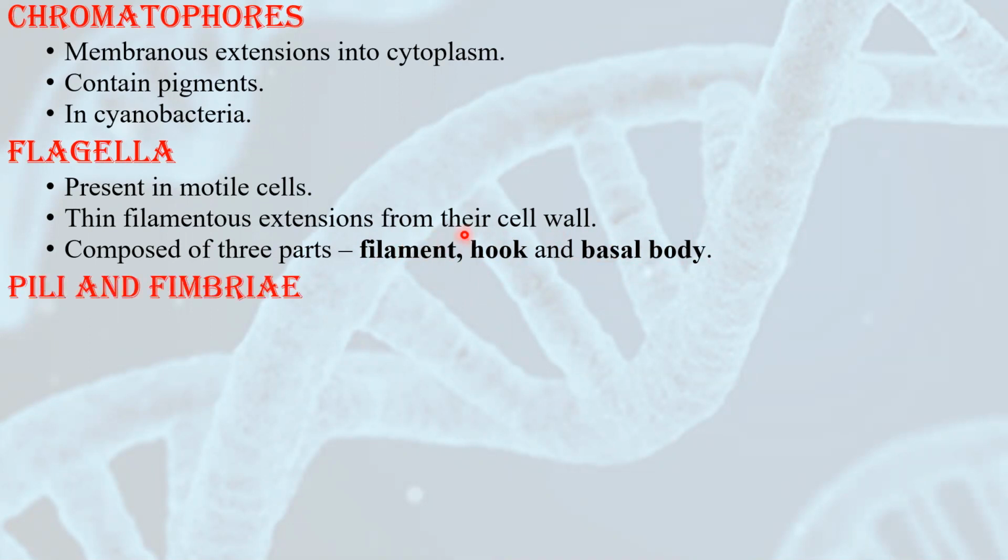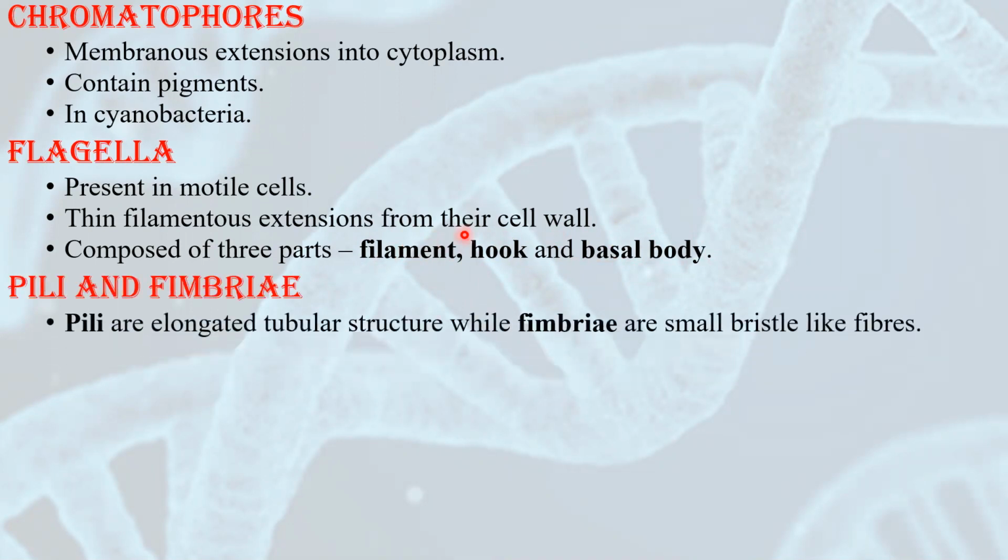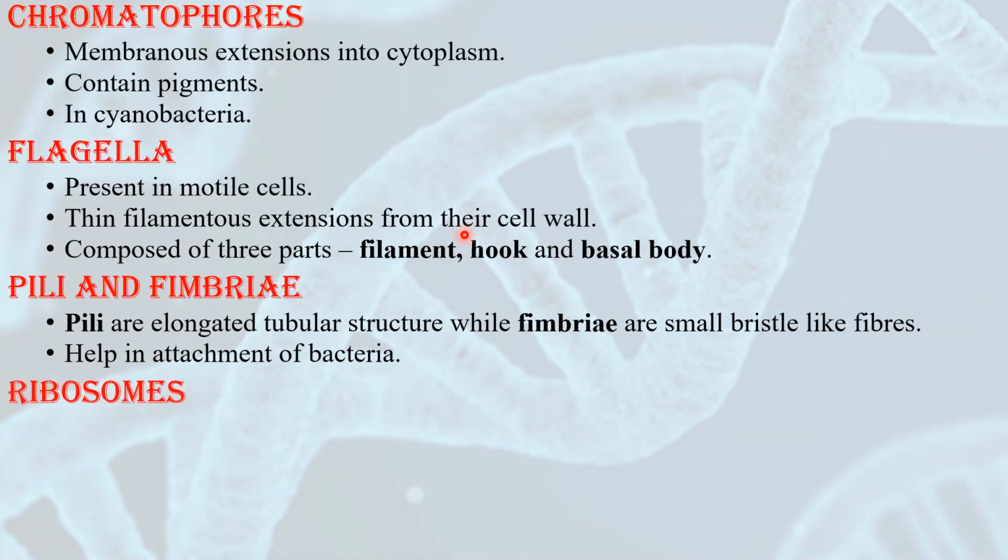Then there are pili and fimbriae. Pili are elongated tubular structures. Fimbriae are small bristle-like fibers. Both of these are present outside the surface of a bacteria. Their main role is attachment of the bacteria. They are also responsible for the conjugation activity in a bacteria.